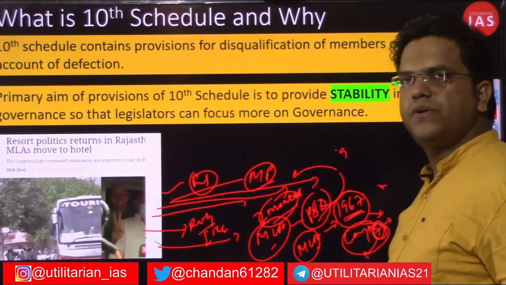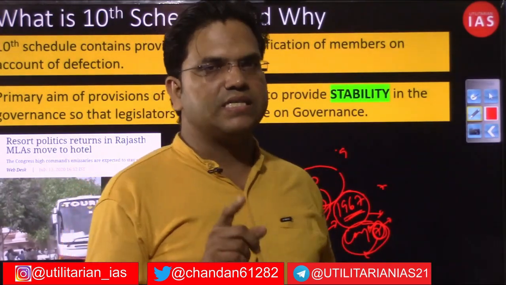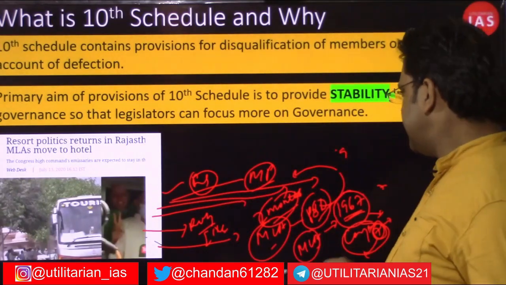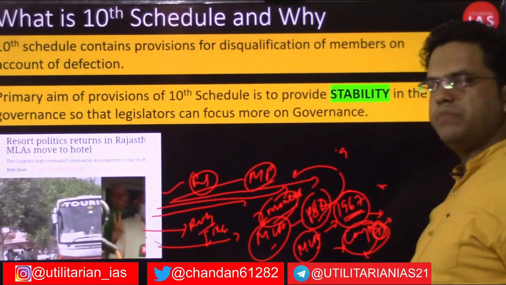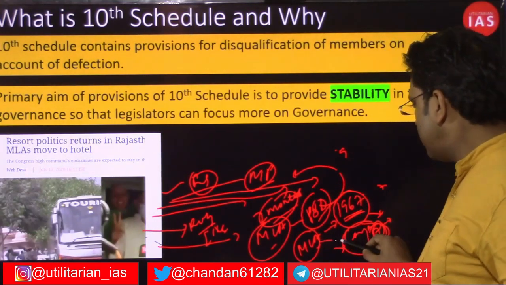Because of that kind of defection, Congress lost control in 7 states. Those 7 states were ruled by another party, and since then there was an attempt by the parliament to regulate this kind of defection.